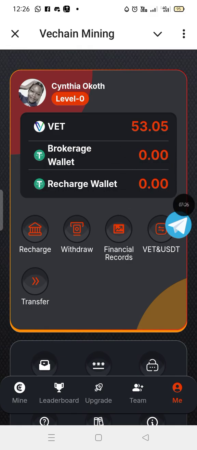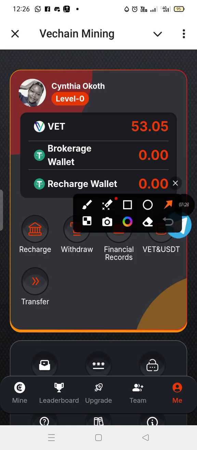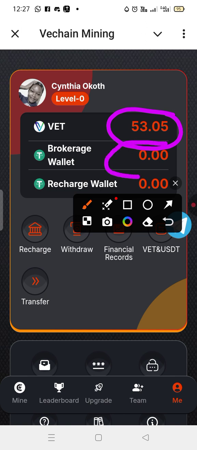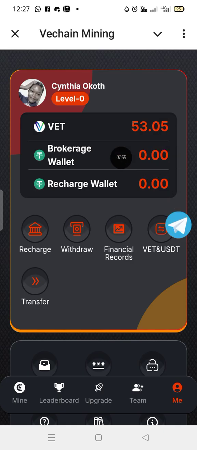Okay, recharge, let me explain something, guys. You don't understand this, right? Let me help you understand. So this is where your VET coins are. Then after changing them to USDT, they will be under the brokerage wallet. Then when you recharge for the first time, the money you've recharged will be under the recharge wallet. Recharge wallet is right here.